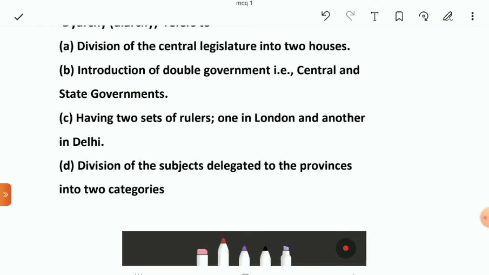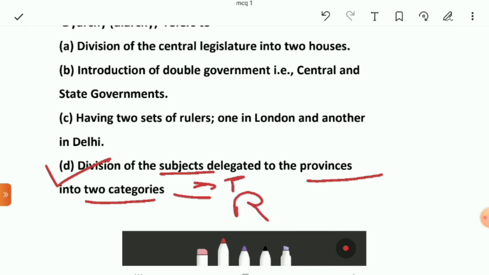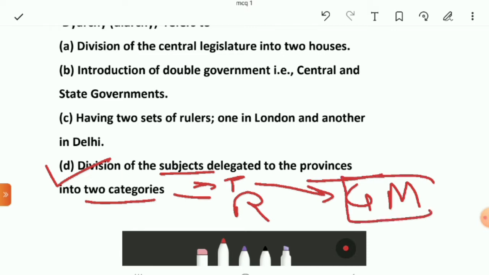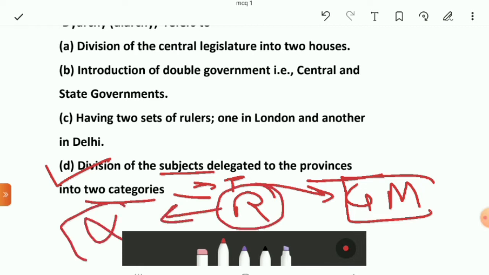The right answer for this question is that diarchy refers to division of the subjects delegated to the provinces into two categories, that is, first transferred subjects and second reserved subjects. For the transferred subjects, the governor and ministers were responsible to the legislative council, and for the reserved subjects, they were not responsible at all.